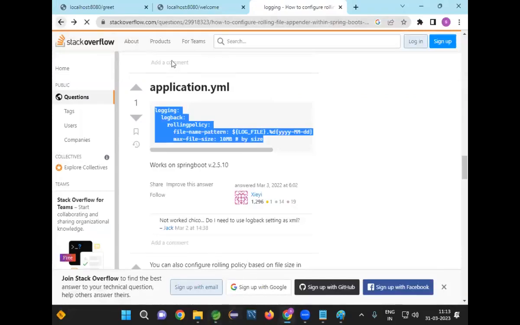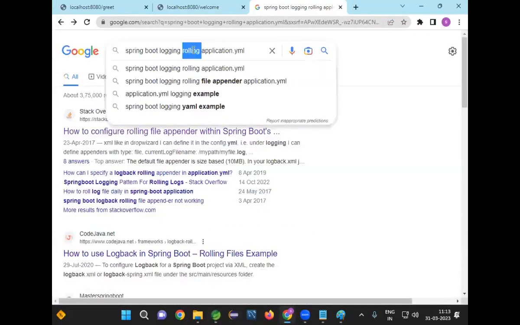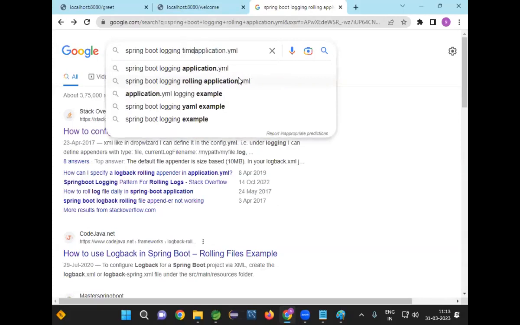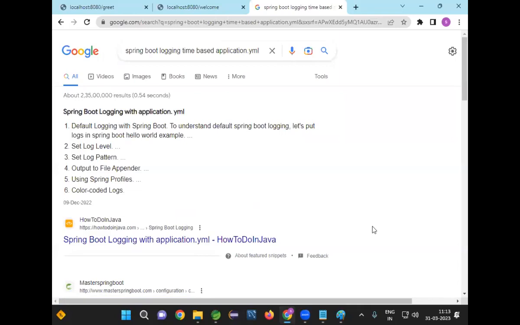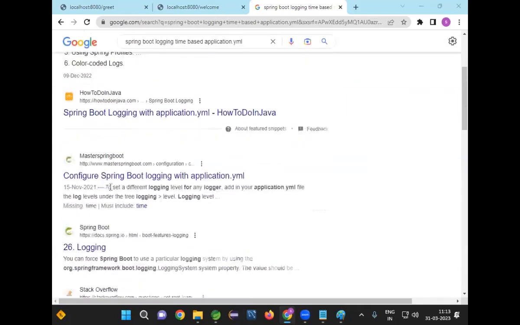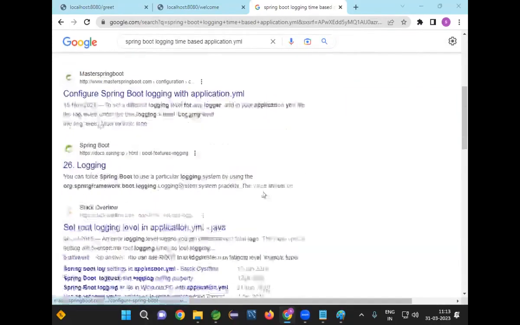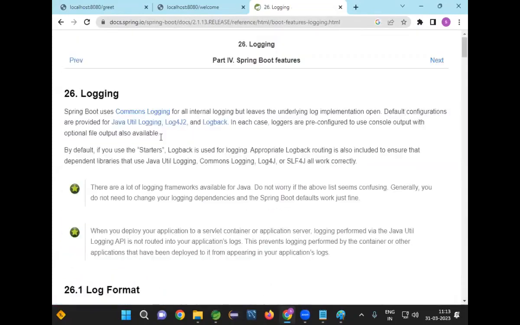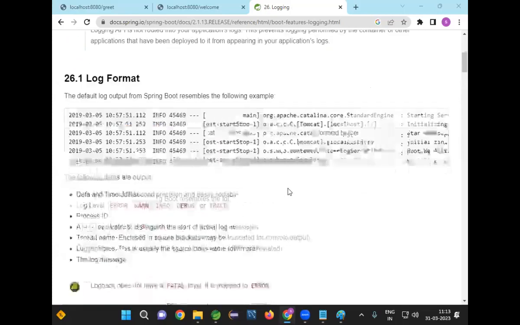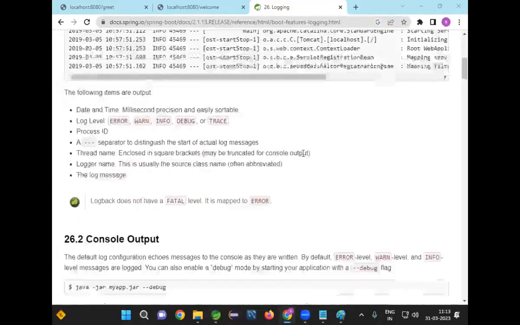Similarly, we can configure Spring Boot logging time-based rolling. Configure Spring Boot logging with YML. Logging is available directly in the official documentation for Spring Boot. Now, log format will be available.